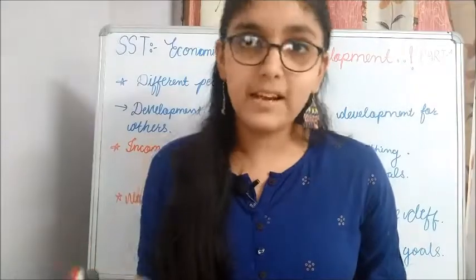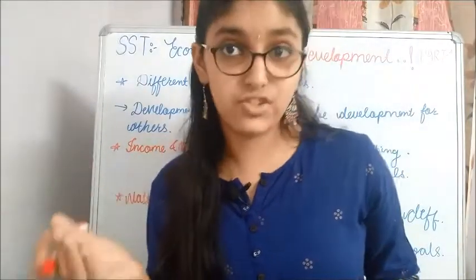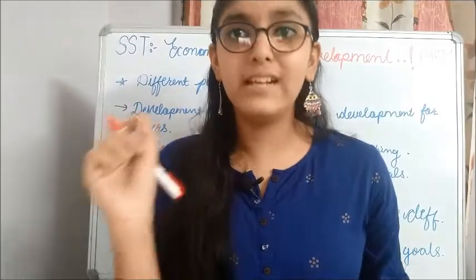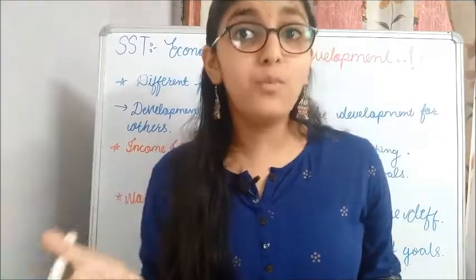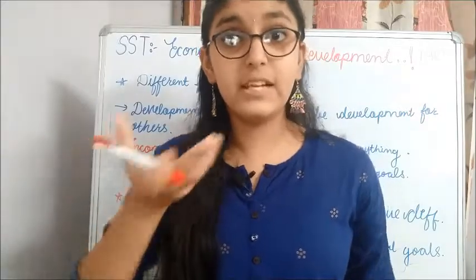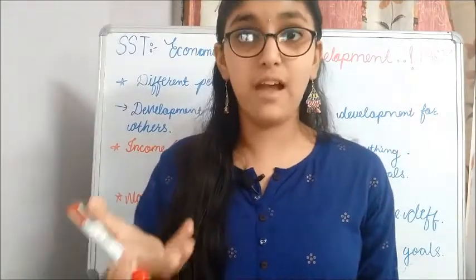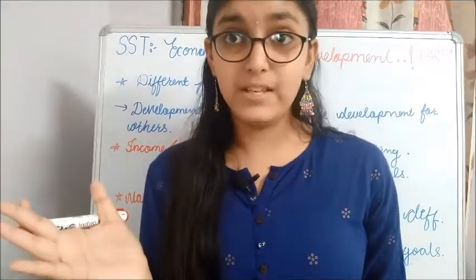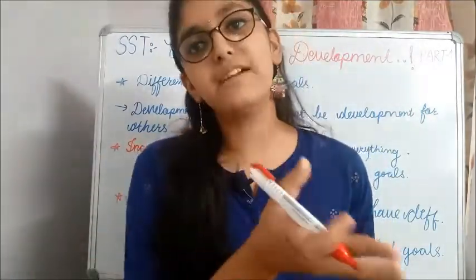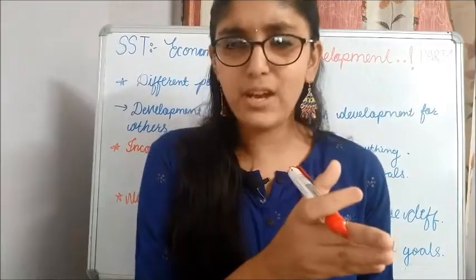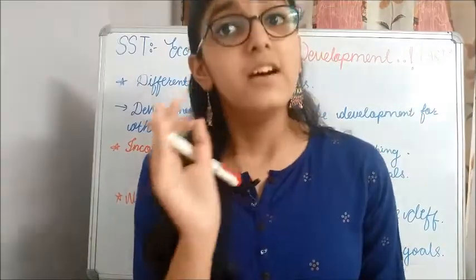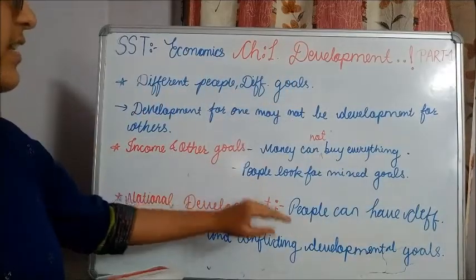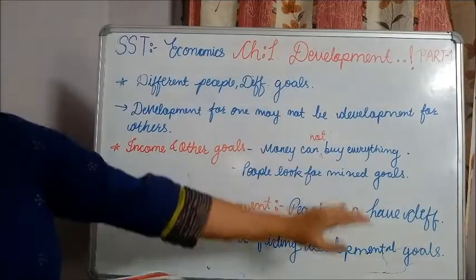If the people around us are not good, if your child is not getting good schooling, if there are no good schools available, you will definitely reject that job, and the one which will offer you more job security, more environmental security for your family, good schooling, you will definitely prefer that job. Though the previous one was paying you more income, you will choose the second one which might pay you less income, but you have other aspects within that job facility. So this states that money cannot buy us everything, and people look for mixed goals.